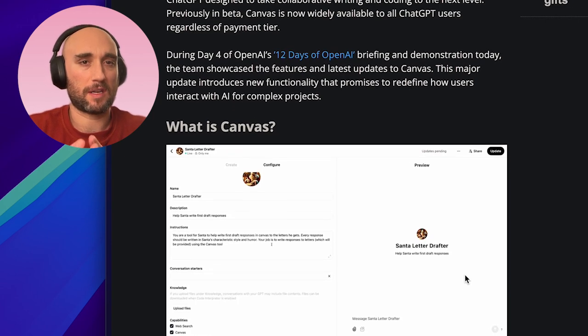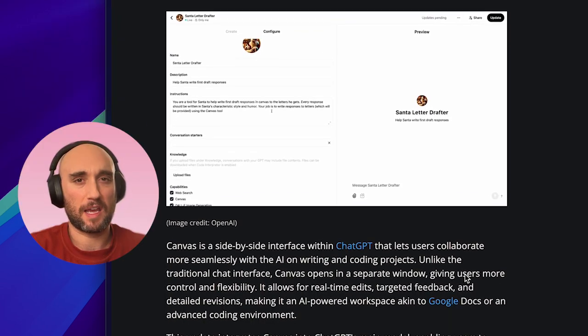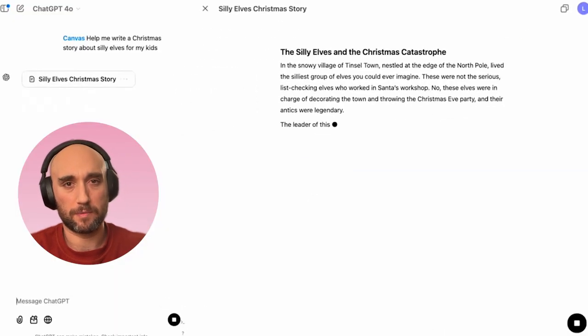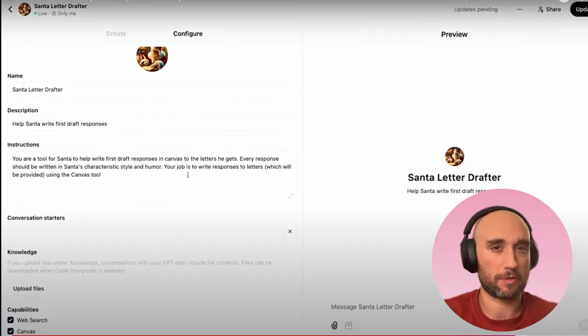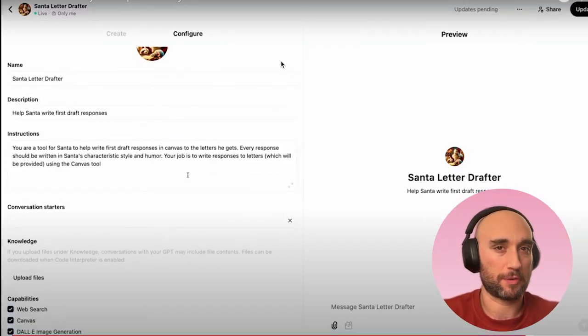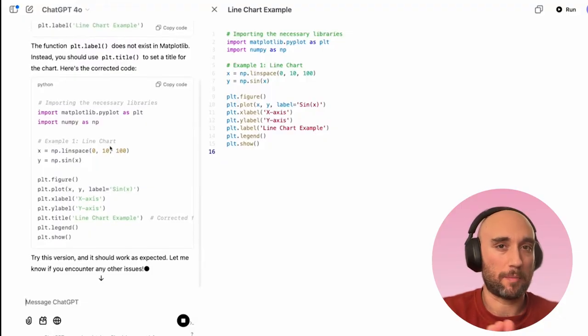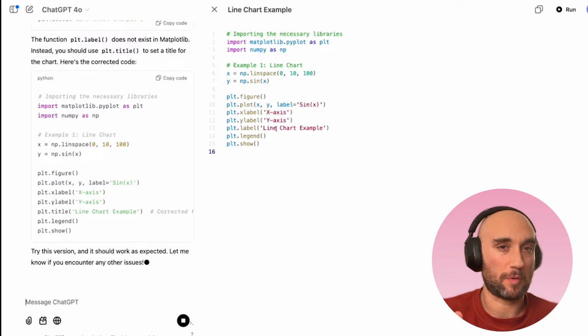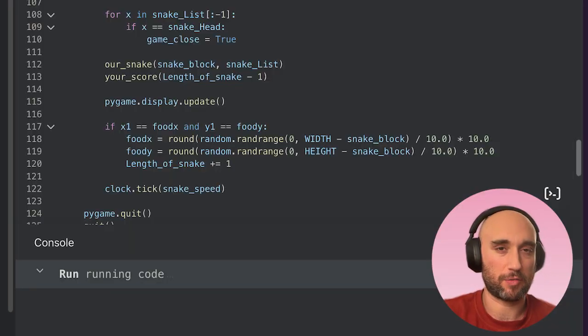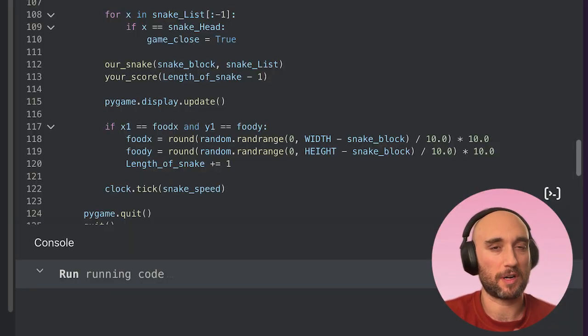Part 1 is that Canvas is now available to everybody. Canvas is now also available in custom GPTs. I think this is the natural progression, and I hope that the next step is also including this in advanced voice mode. And the third part of this announcement, and this is the most exciting, is that Canvas can now run Python code. And this is huge, that you can actually run Python code in ChatGPT. I will mention that I tried writing some Python in ChatGPT Canvas, and I ran into some problems, but maybe I was pushing a little bit too hard, so I'm going to keep playing with it.